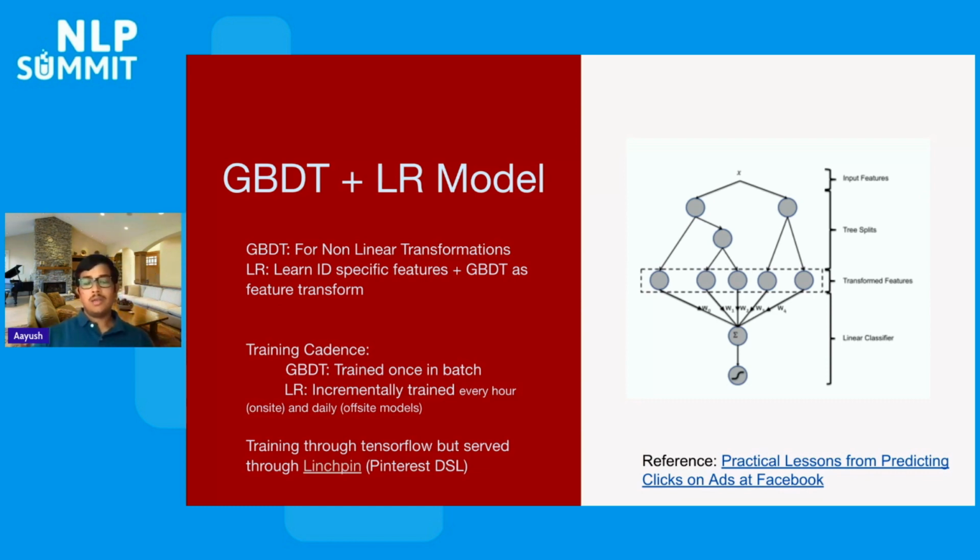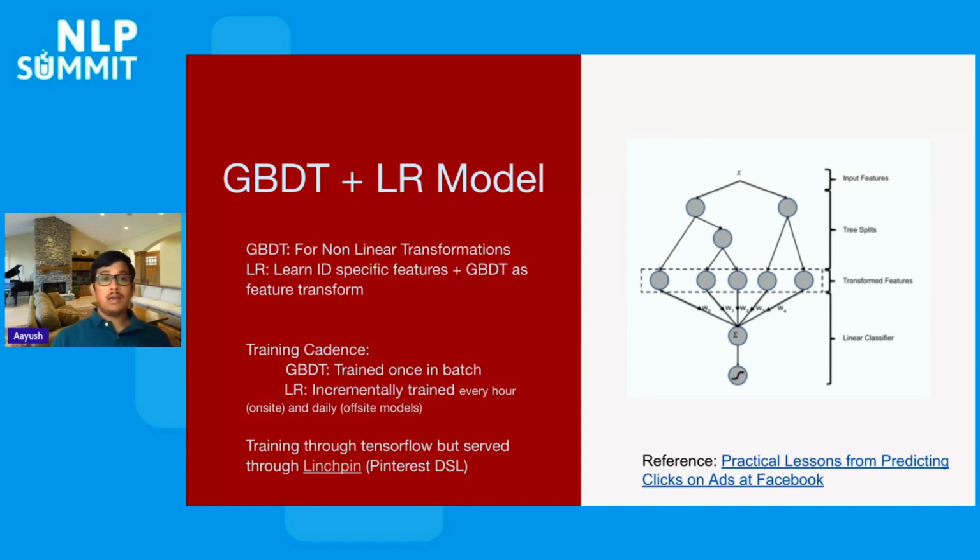To give an idea what ID-specific feature means, they are like advertiser ID, pin ID, or campaign ID in general. One thing to note for ads in particular, ads inventory keeps on changing. Ads inventory is not static, and since it keeps on changing, we need to make sure that our models can incrementally train with new data. Here, the GBT models are trained in a batch fashion, while the logistic regression are trained incrementally to capture the changing feature distribution shifts and the new ad creatives that are created on the platform.